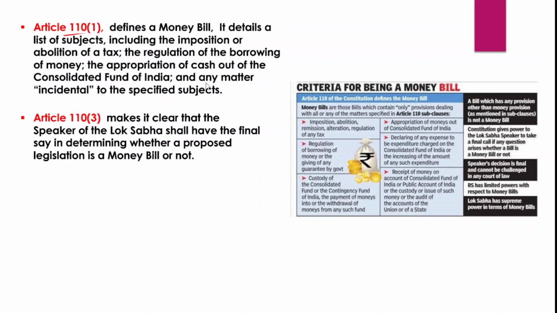For example, matters with respect to imposition or abolition of a tax, the regulation of borrowing of money, the appropriation of cash out of the Consolidated Fund of India, or any matter which is incidental to the specified subjects. So everything would be dealt with under Article 110 of the Indian Constitution. Additionally, you can go through all these clauses within Article 110 with which the money bill actually deals.